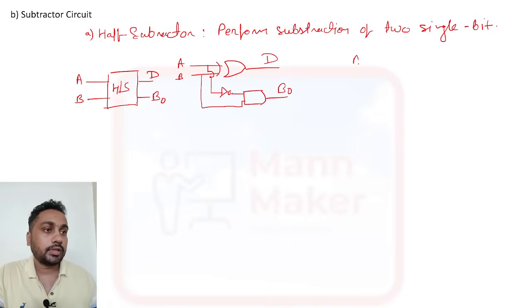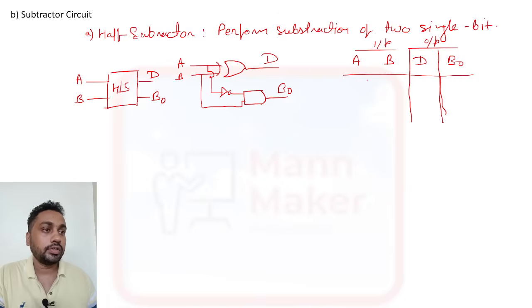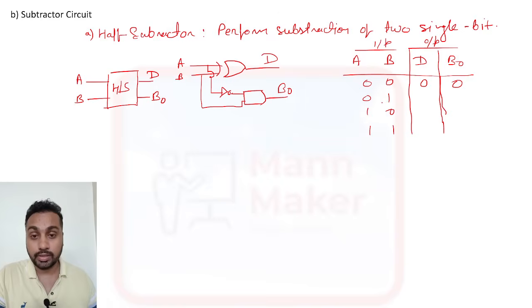Now you can check your truth table also. A, B, and the outputs are your difference and borrow out. This will be the input side and this will be your output side. 0 0, 0 1, 1 0 and 1 1. Now we have to do subtraction. 0 minus 0 is 0, borrow 0. 0 minus 1, we need to take a borrow, and 2 minus 1 is 1. Then 1 minus 0 is 1, borrow 0. 1 minus 1 is 0, borrow 0. This is a simple truth table.